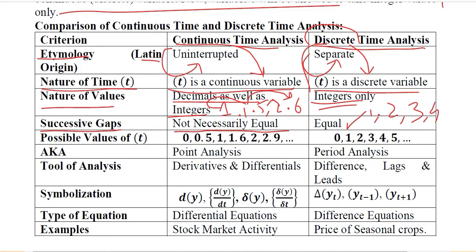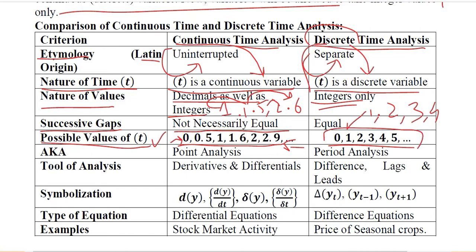Then we have possible values of t, and here is another set of examples. The values are 0.5, 1, then 1.6, then 2, and then 2.9. So you see, any of the values can be chosen without any restriction on the gaps. When we consider the discrete time function, we have a certain gap.